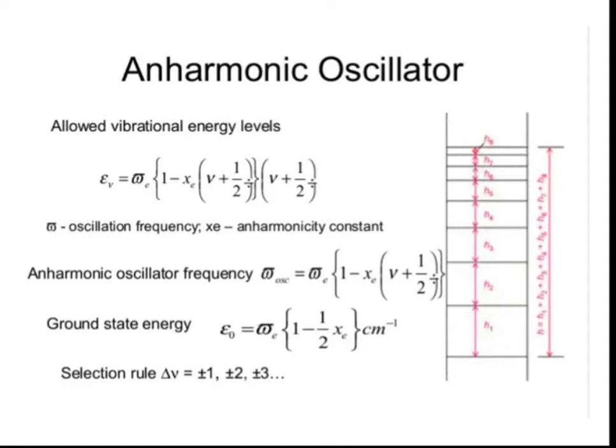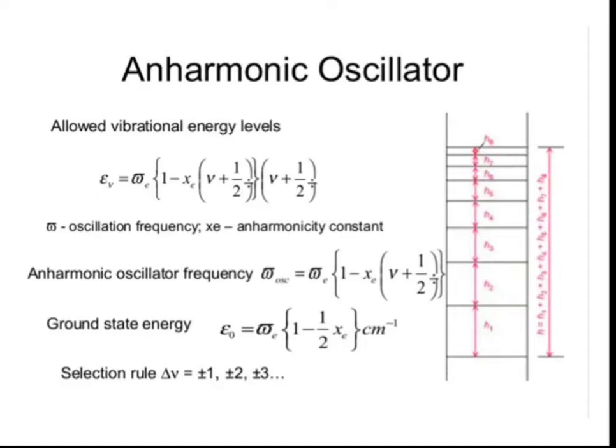Now we are going to find out the population of the states, V is equal to 0 to V is equal to 1. As we know, the maximum population is at the ground state, that is, the V is equal to 0 state contains the maximum population. Then the first transition is to V is equal to 1. So we can calculate the population of the ground state and the first excited state for the transition V is equal to 0 to V is equal to 1.